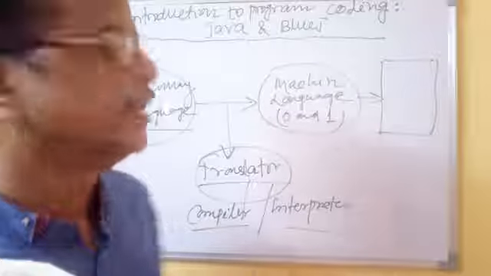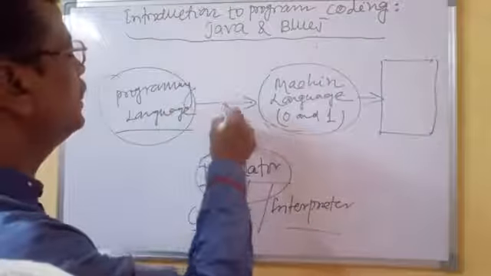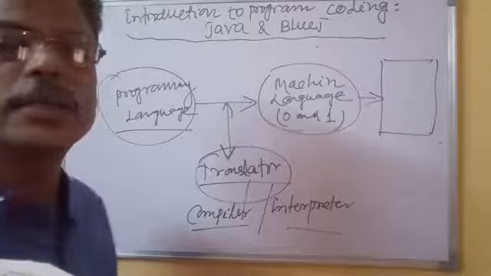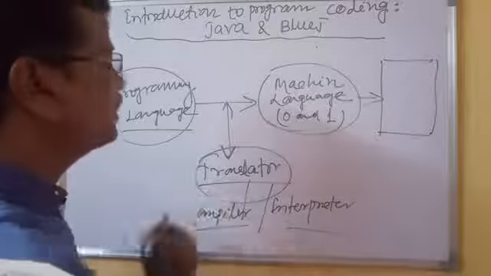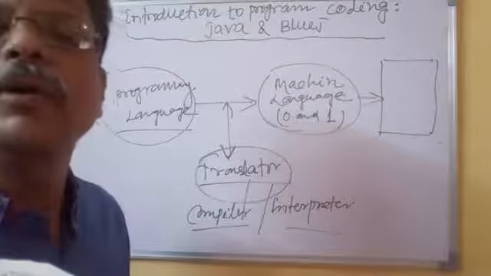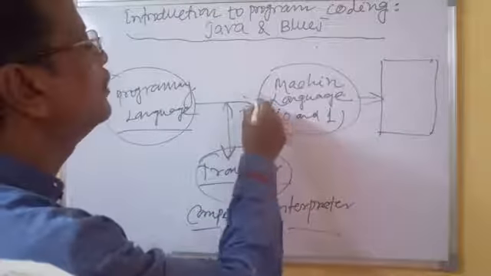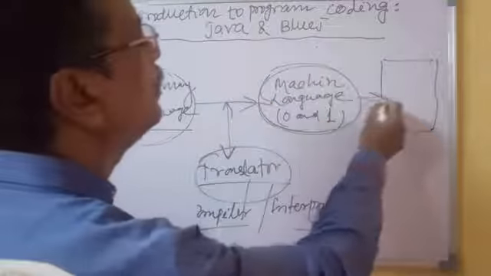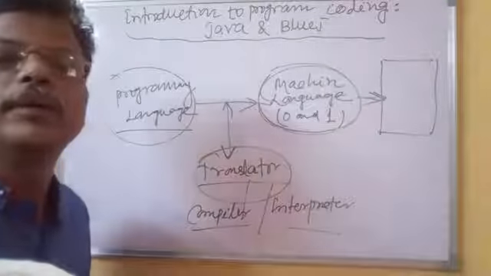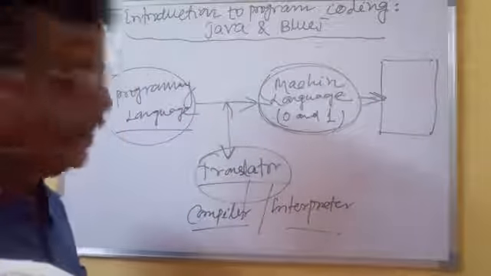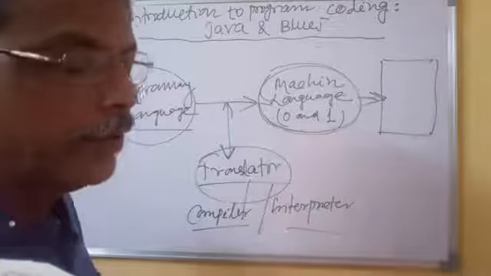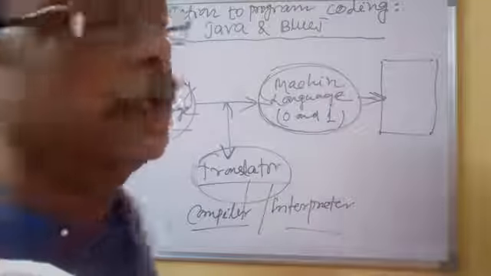It translates. First it accepts all the instructions and translates them into machine code or machine level language. Again it resupplies them to the computer, and the computer does the calculation accordingly. To perform this work, we need the help of a translator, interpreter or compiler.